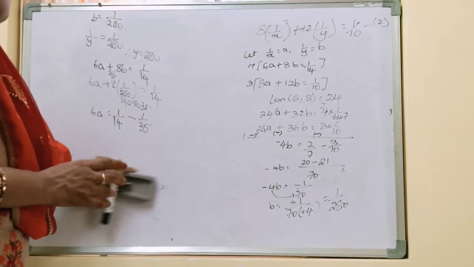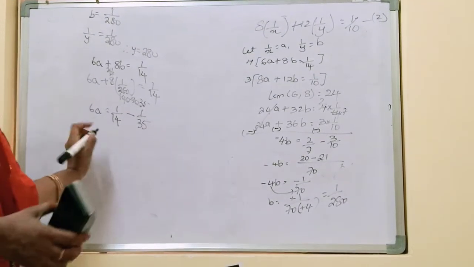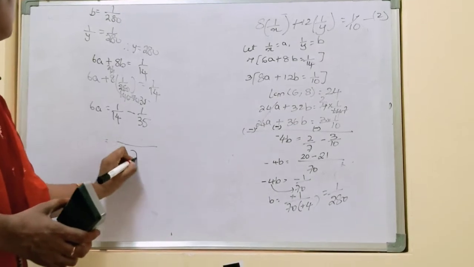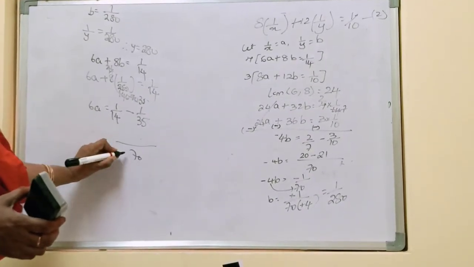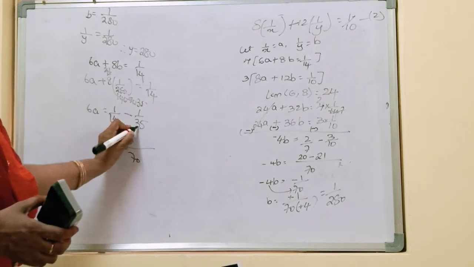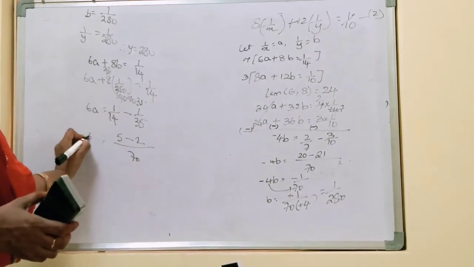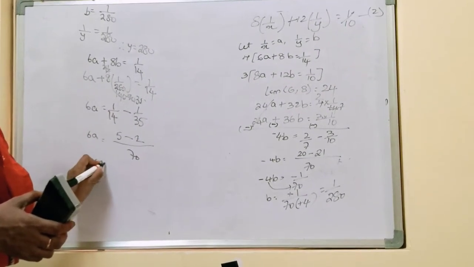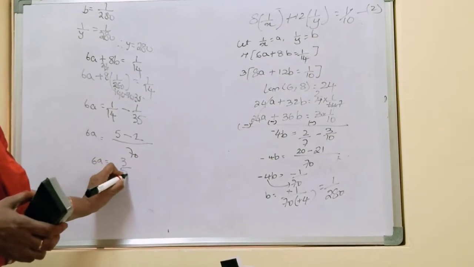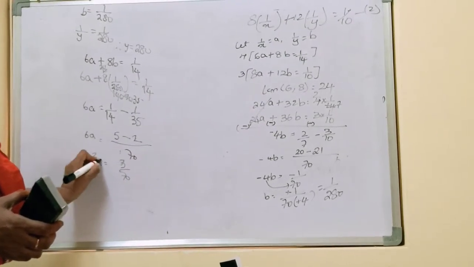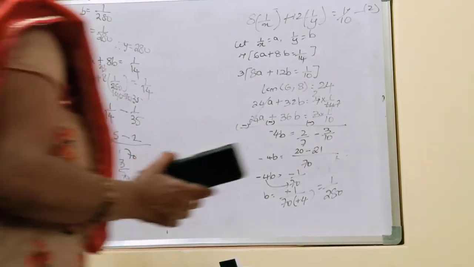So what is the LCM for 14 and 35? It is 70. So 14 goes how many times? 5 times. 35 goes 2 times. So 6a is equal to this much. 6a is equal to 3 by 70. So 3 ones, 3 twos. Okay. So here we got